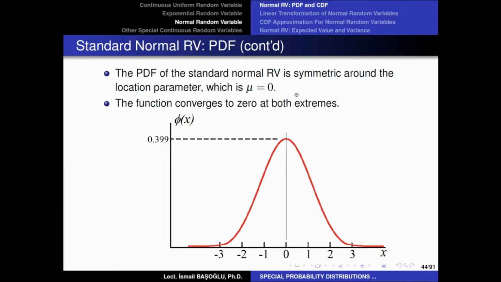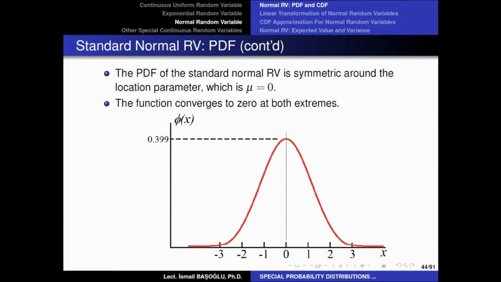And because the scale parameter is equal to 1, look at the convergence of the tails of this bell shape. We call these parts of the function tails or the extremes. The tails of this function converge to 0 approximately when you pass minus 3 and plus 3. So most of the area under the function will be between minus 3 and plus 3. The rest is very small.